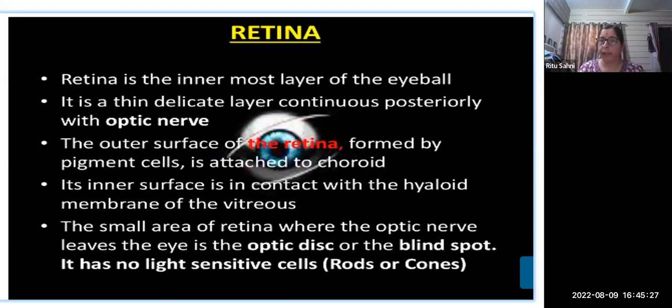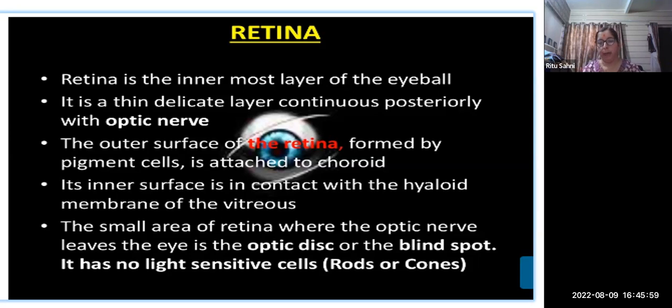This is also a very important part of our eye. It is a very thin, delicate layer that continues posteriorly with the optic nerve, to which it is completely attached. The outer surface of the retina is formed by pigment cells, and it is attached to the choroid. So on the outer side there is the choroid, and the inner surface is in contact with the hyaloid membrane of the vitreous.